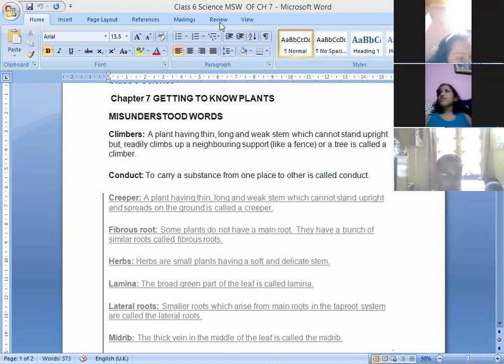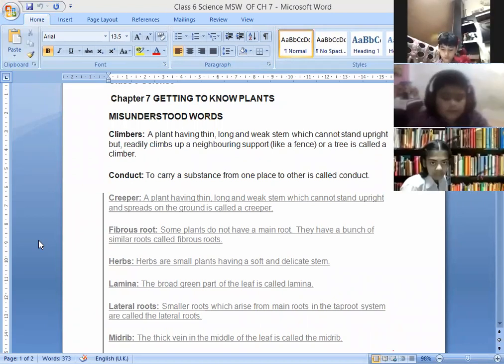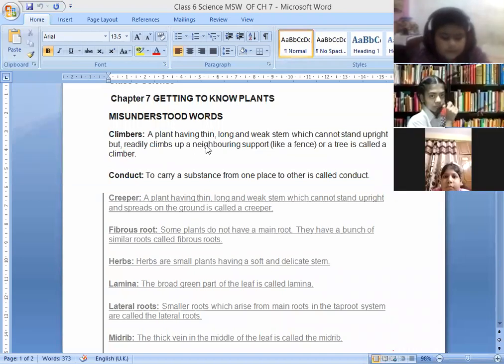Climbers. Plants that have a weak stem and can only grow with a stick support or any support are called climbers. Okay. So these plants are known as climbers. So children, I had already given the definition of climber. These plants have a weak stem, which can't stand by itself, so they need a support. Any support they need, they are known as climbers.